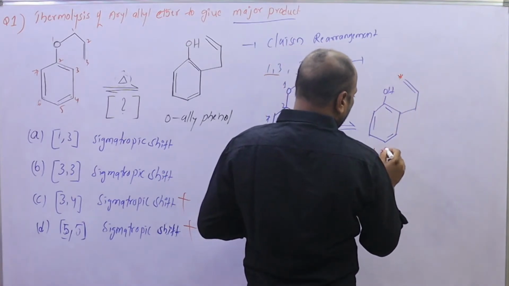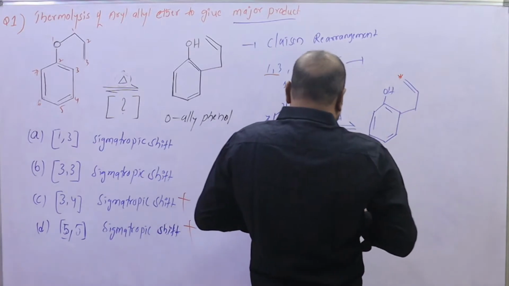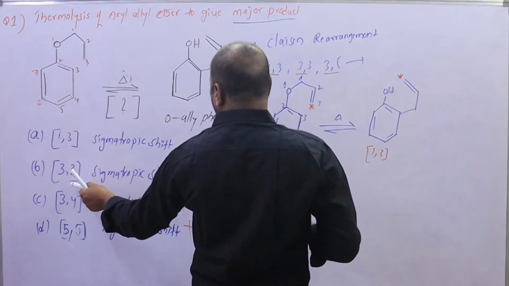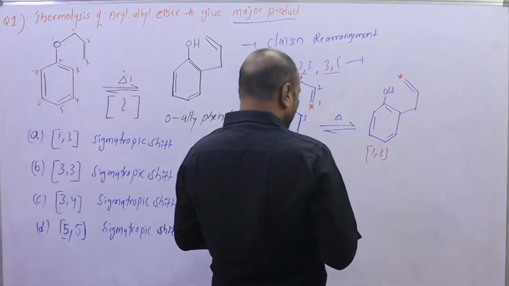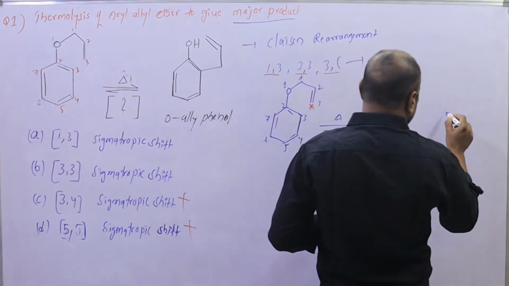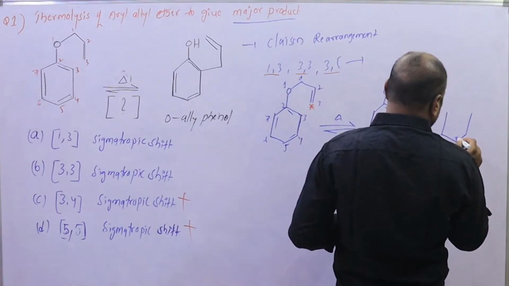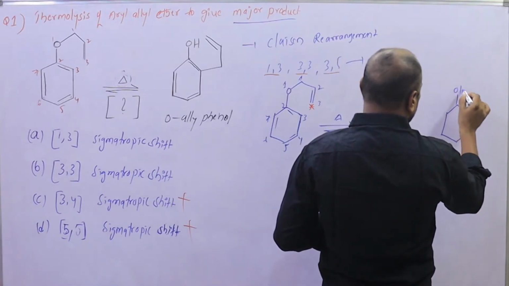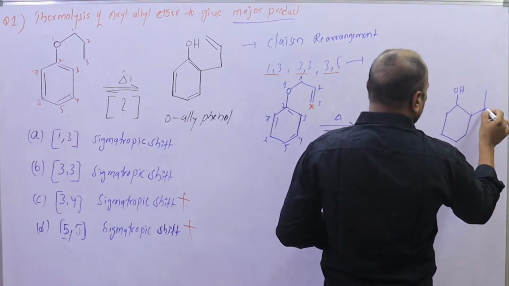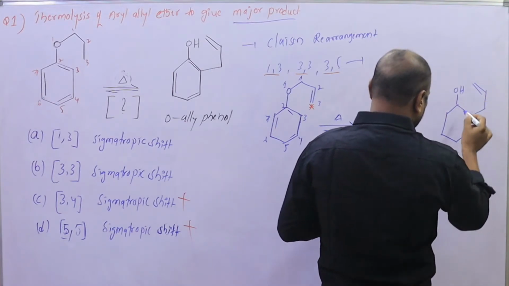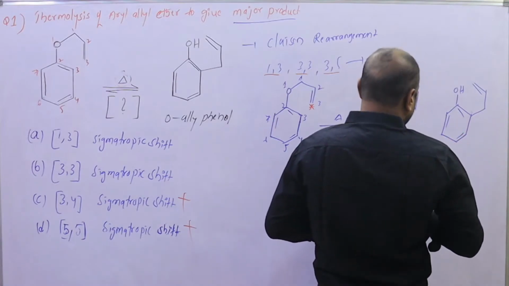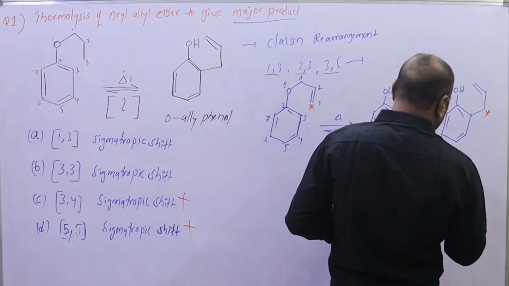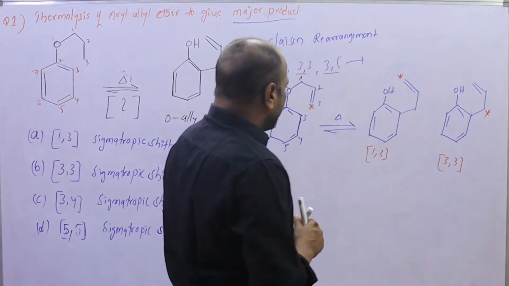There is the 1,3 sigmatropic shift and the 3,3 sigmatropic shift. 1,3 and 3,3 sigmatropic shifts give the same product. This is the 3,3 sigmatropic shift.